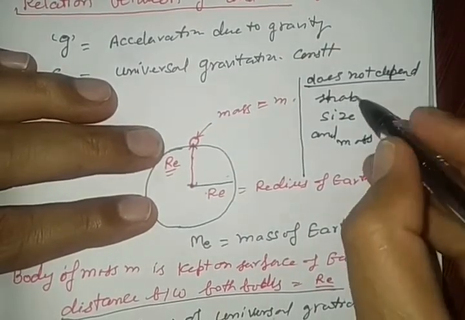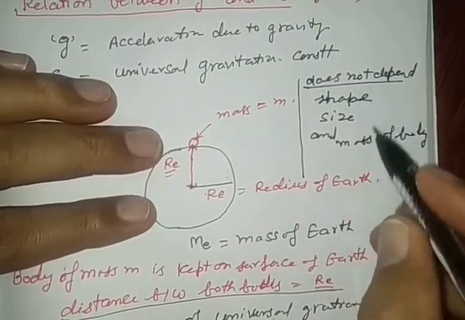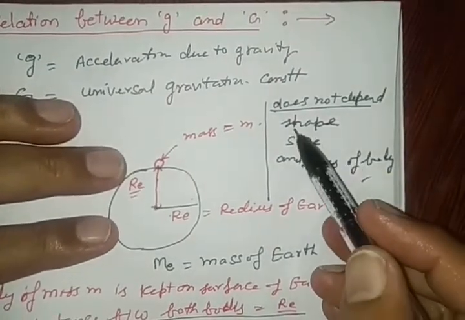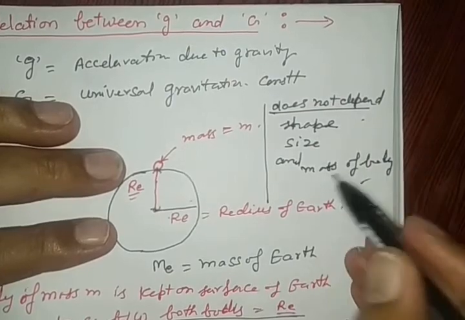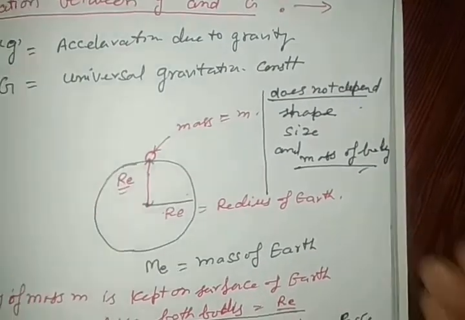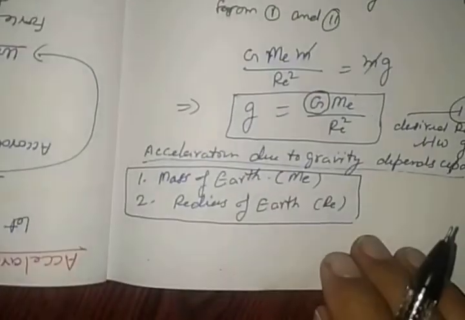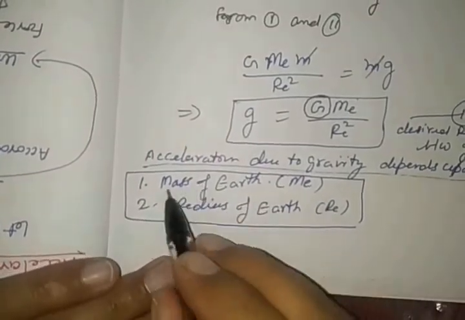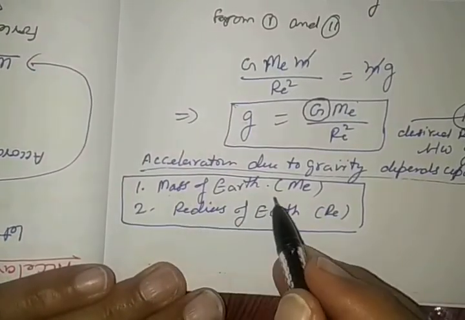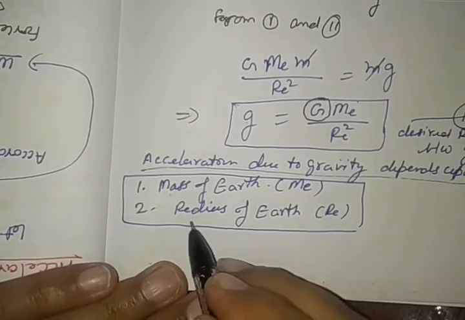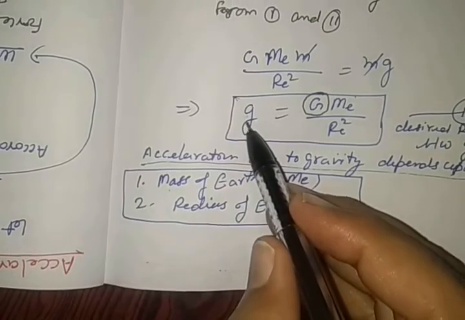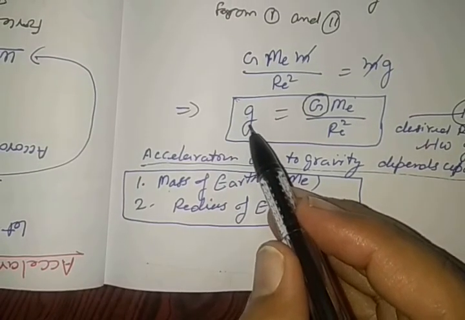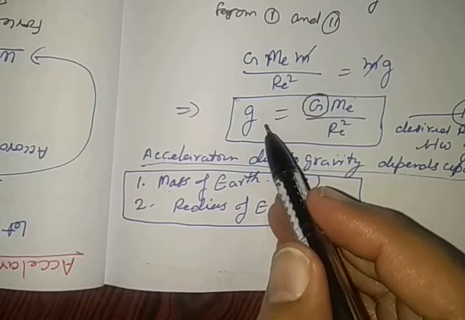So acceleration acting on a body does not depend on its shape, its size or the mass small m. It only depends on these 2 parameters, right? Mass of the Earth and the radius of the Earth. These are the 2 factors only responsible for acceleration due to gravity g. So this is for today only. Thank you and have a nice day to all.